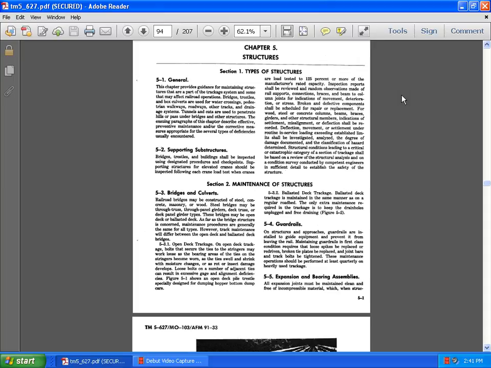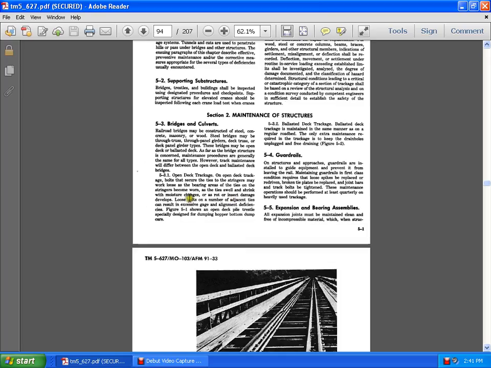On open deck trackage, bolts securing the ties to the stringers may work loose, and the bearing areas of the ties on the stringers become worn as ties shrink and swell with moisture changes, as rot and insect damage can result in excessive gauge and alignment deficiency. Figure 5.1 shows an open deck pile trestle especially designed for dumping of hopper bottom dump cars.